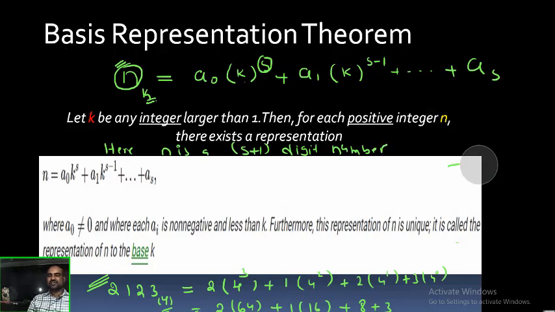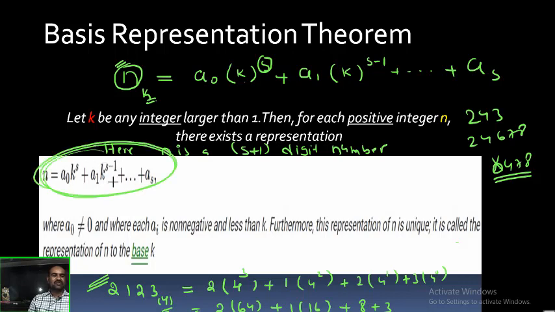Okay, students, observe here. What can I say? This is a 3 digit number. This is a 5 digit number. This is not a 4 digit number, it is a 3 digit number, because the leading digit is 0. The leading digit should not be 0 for it to be called a 4 digit number, but here the leading digit is 0, that's why it is a 3 digit number. That's why in this number system, your a naught, the leading digit, should not be 0. Only then can you say that it is an s plus 1 digited number.